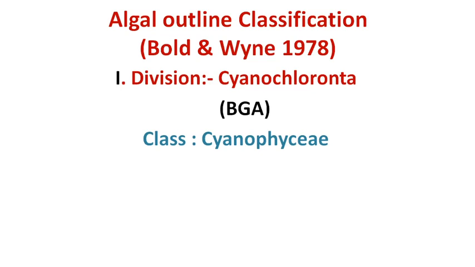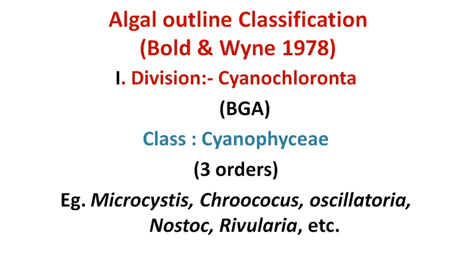In blue-green algae, the flagellar bodies are completely absent. They are present in fresh water, brackish water, salty water, and some are terrestrial forms. Here, the examples are Microcystis, Chroococcus, Oscillatoria, Nostoc, Rivularia, and Anabaena. These are some common examples. This division, or this class Cyanophyceae, is further divided into 3 orders.